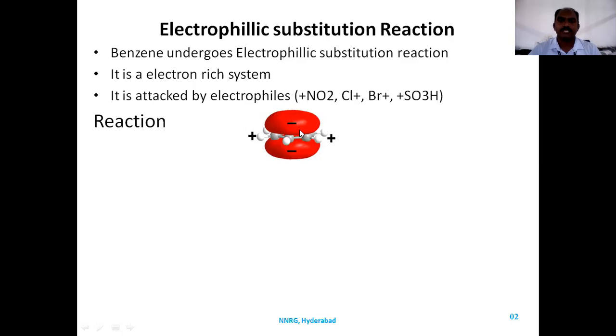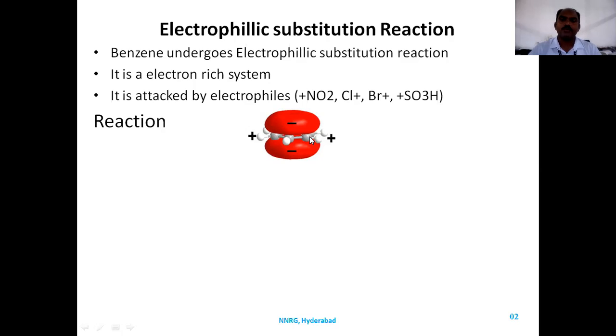If it undergoes addition reaction, there is a disturbance in the electron cloud system or aromatic system. Benzene is strongly aromatic in nature, so it will not undergo addition reaction. Rather, it will undergo substitution reaction to protect the aromaticity.